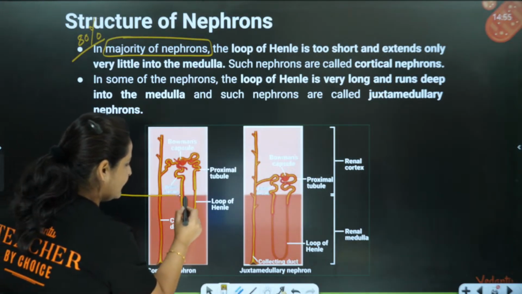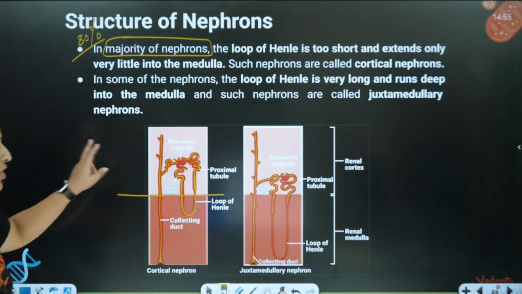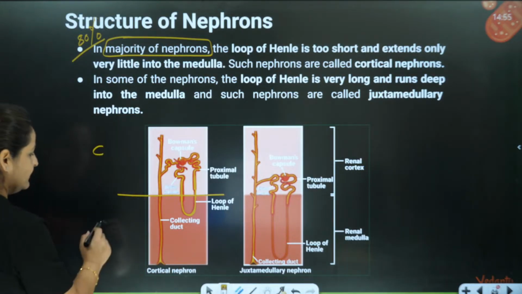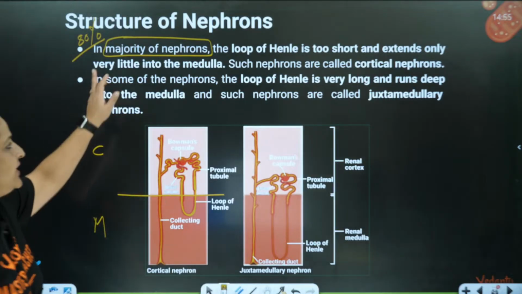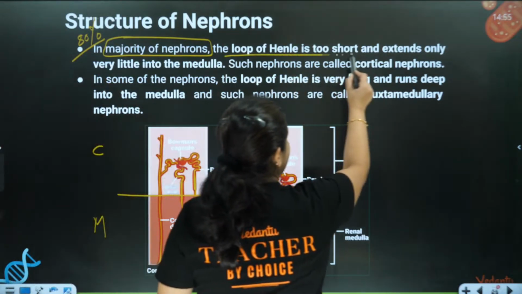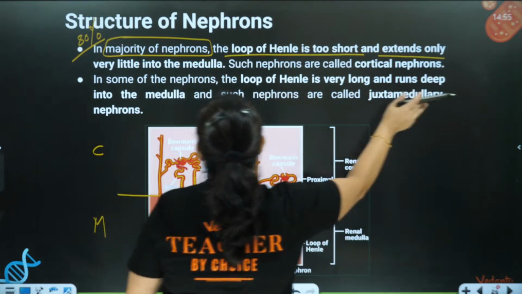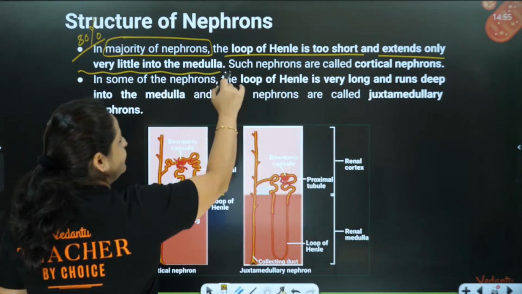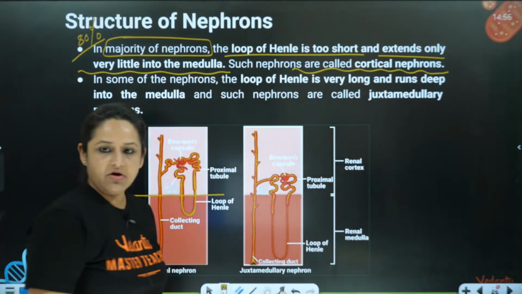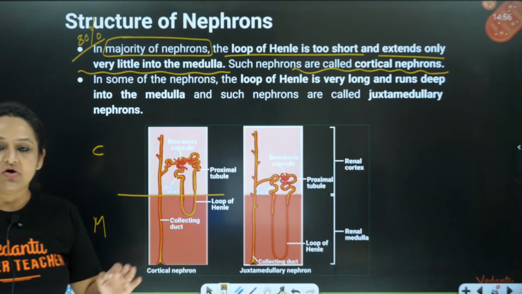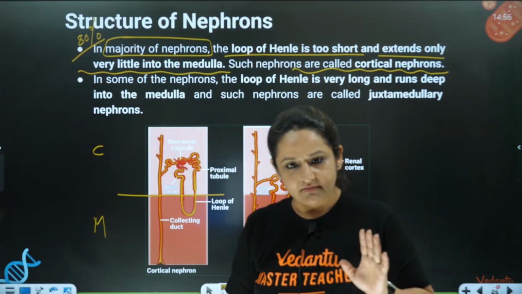The rest of the entire nephron is present in the cortex. This is the cortex part, and this is the medulla. These types of nephrons, in which the loop of Henle is short and extends only very little into the medulla, are called the cortical nephrons.